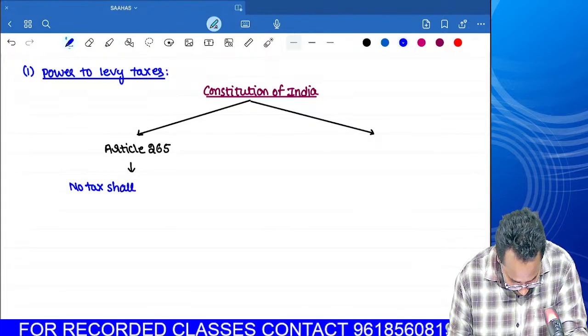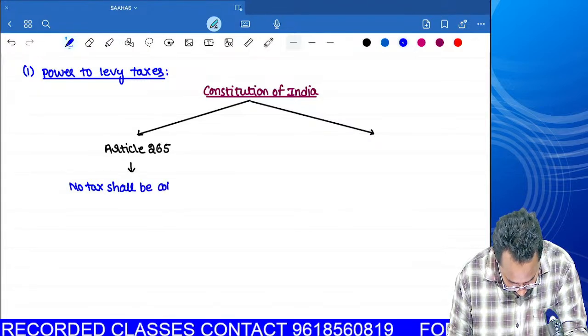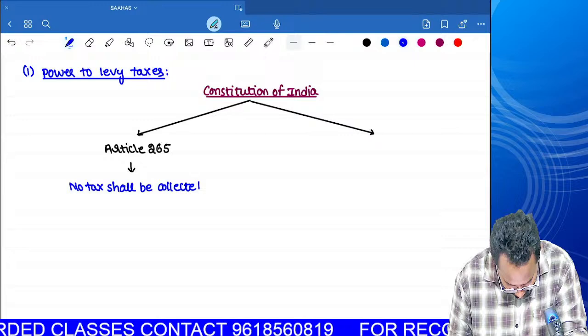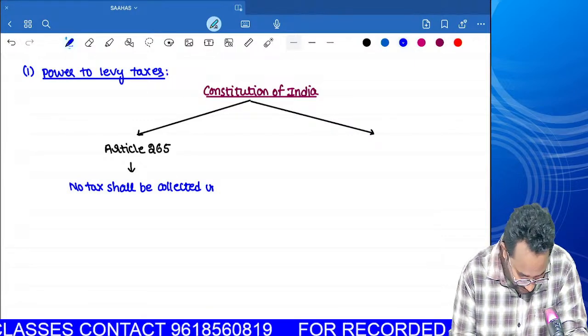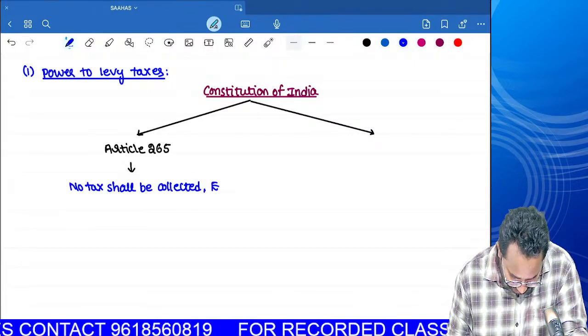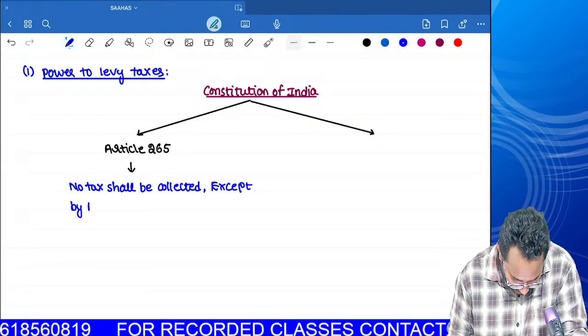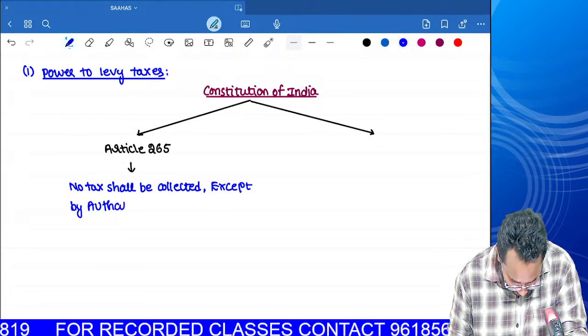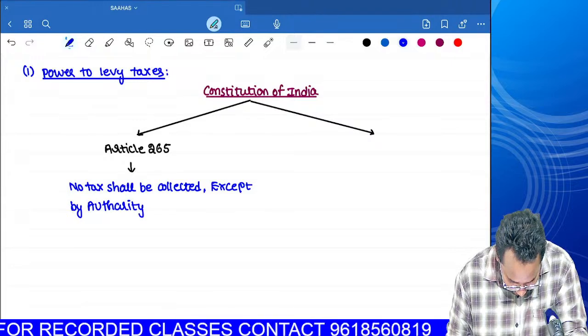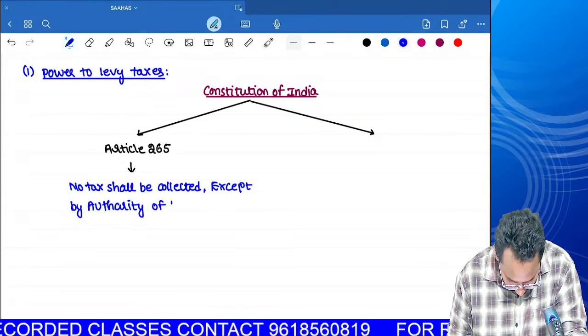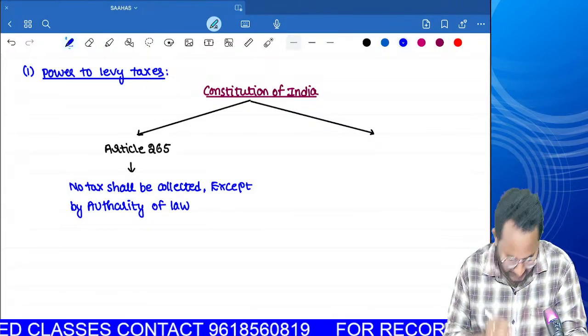No tax shall be collected except by authority of law. What does it mean? Simple.